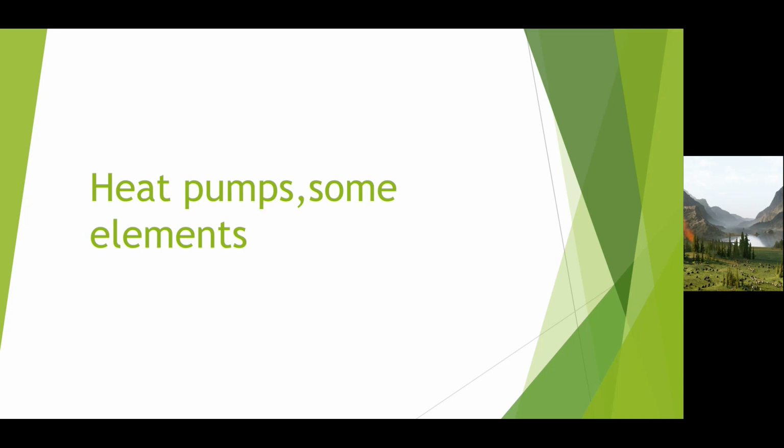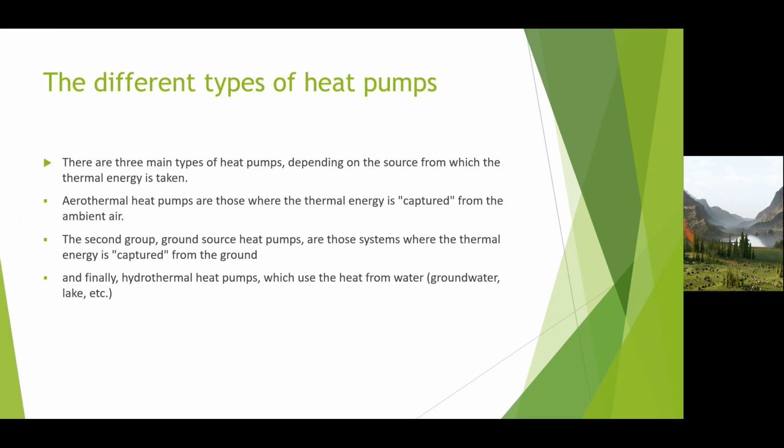Good morning, everybody. Today we are going to talk about some general elements about heat pumps. The different types of heat pumps. There are three main types of heat pumps, depending on the source from which the thermal energy is taken.